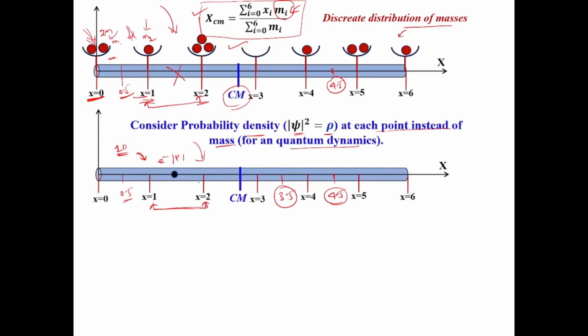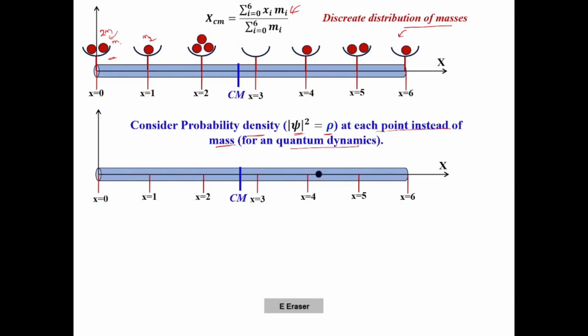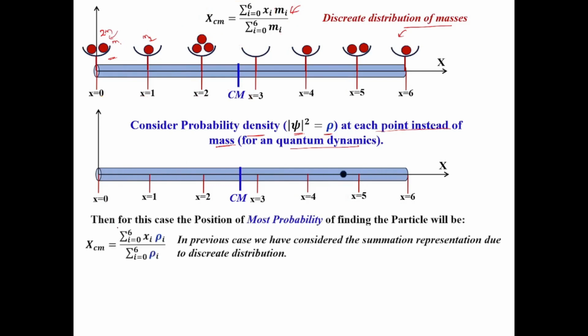First we considered the discrete format with mass. Instead of mass, if we consider probability density at each and every point, that means x equal to 1, 2, 6 as in the previous example, then in which way have we tried? We have tried in this way. For this case, the position of most probable finding of the particle will be written in this way. Instead of mass, I just wrote probability density rho.